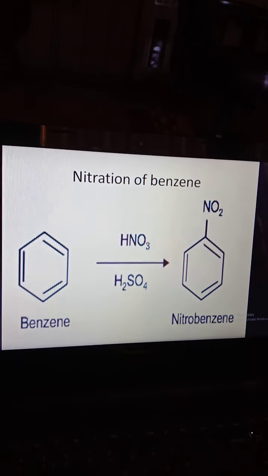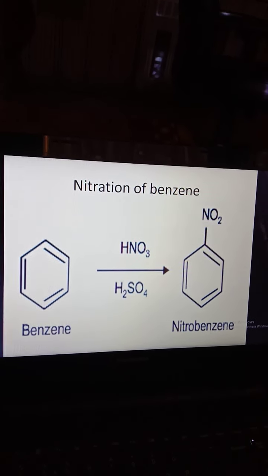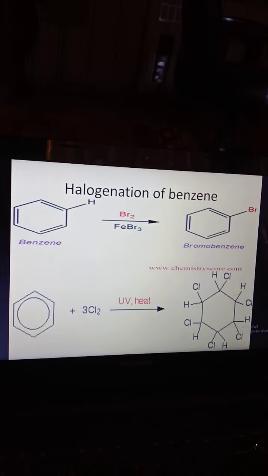Benzene undergoes nitration in presence of HNO3 as well as H2SO4, forming nitrobenzene. Halogenation of benzene. Bromination in presence of ferric tribromide gives bromobenzene. Or simply chlorination, which can be done in presence of UV light. We get this type of chlorobenzene. Sulfonation, in presence of H2SO4, is a reversible process. We get benzene sulfonic acid.